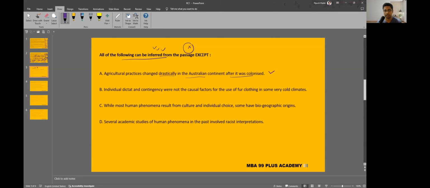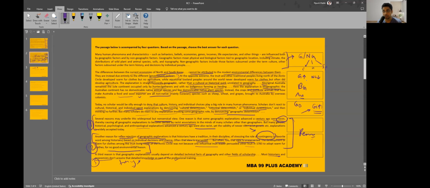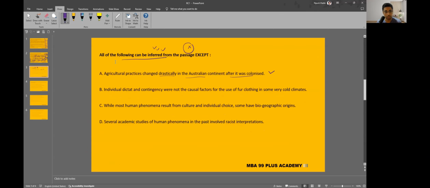True, it is straight away given. That's where making notes comes in handy. I'll go to the place where Australia was mentioned. Yeah, here. They say that the Australian continent had no domesticable animal species and few domesticated plants. Instead, the crops and domestic elements that are now here were mostly non-native. So basically it changed. So the first option is true.